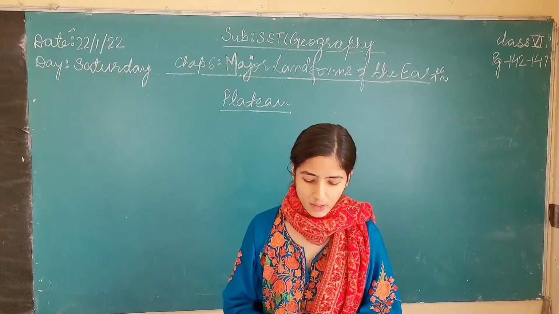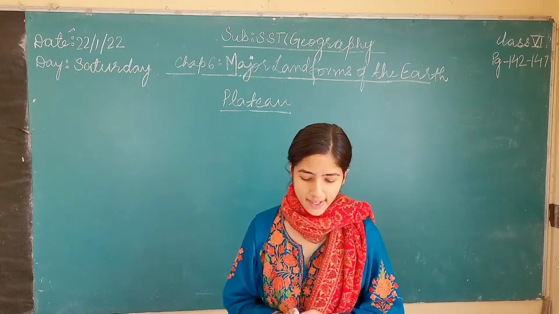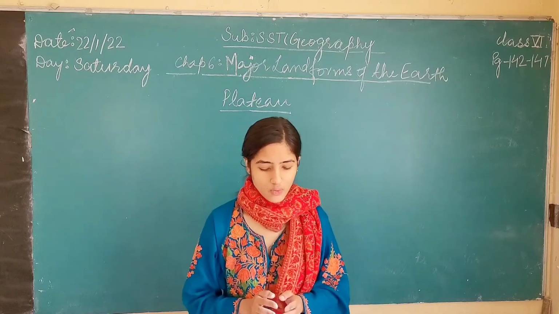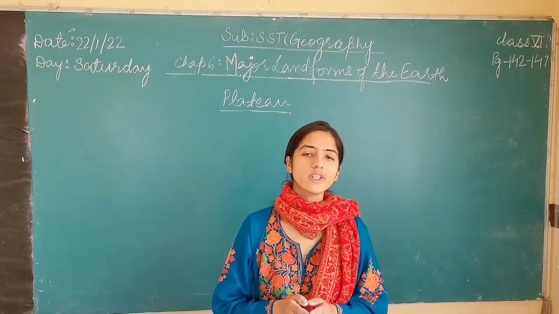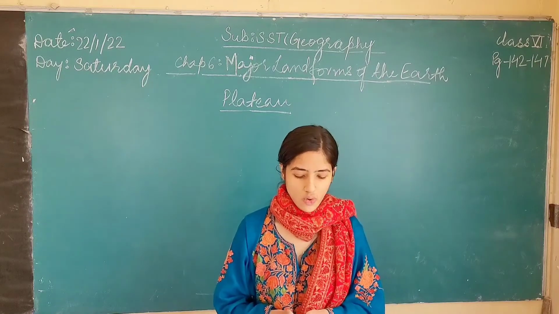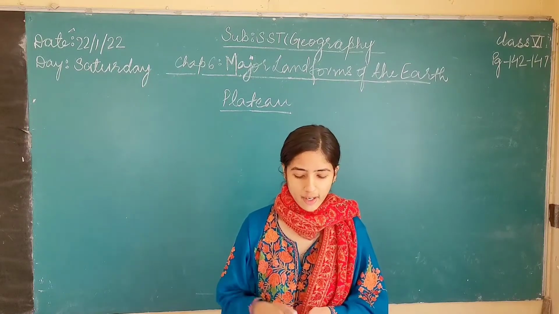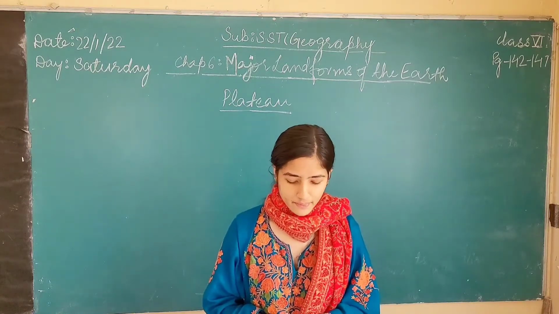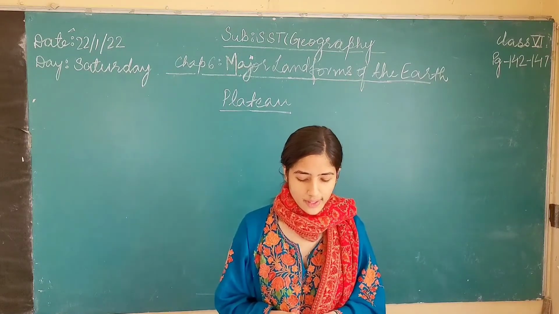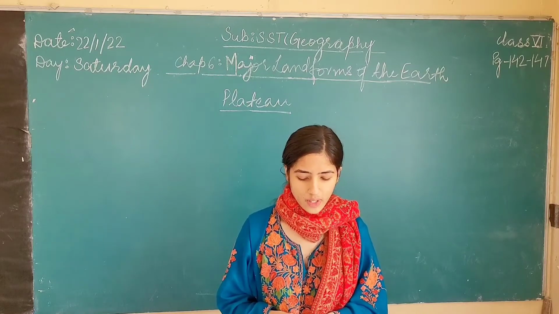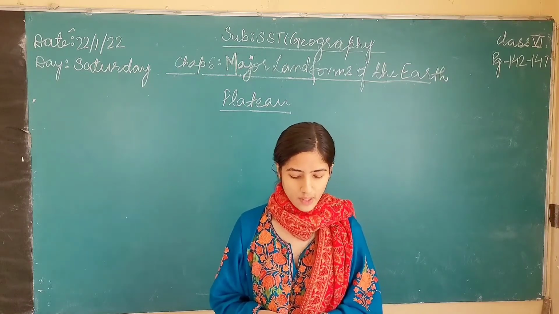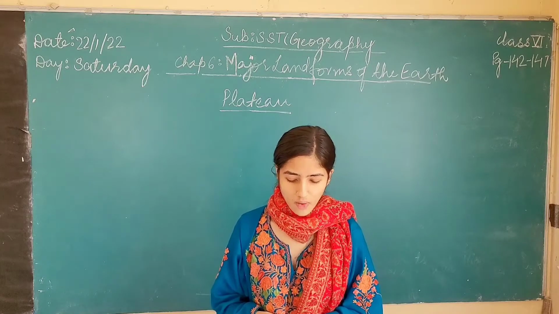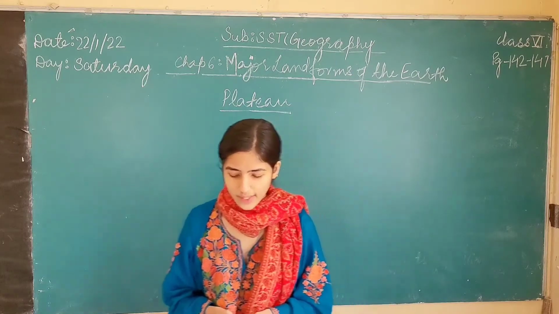Then most plateaus are located in the semi-arid and arid regions of the world. What are arid regions? Arid regions are dry regions. So these plateaus are mostly located in dry areas and semi-dry areas. Some of them are also found near the tropics or on the leeward side of the mountains.